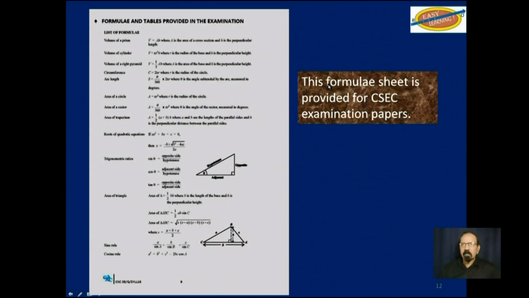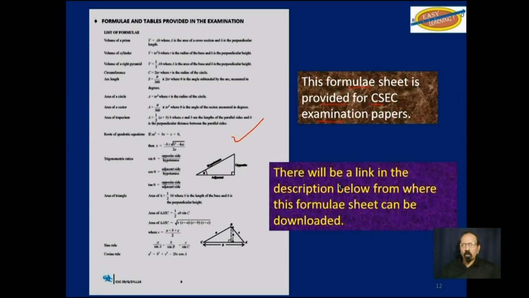This is a reminder that this formula sheet is provided for you during the CSEC mathematics examination. This formula sheet you see here. There will be a link in the description below from where this formula sheet can be downloaded. Of course, if you have the syllabus, this sheet is in the syllabus.